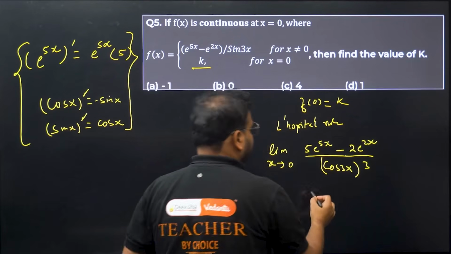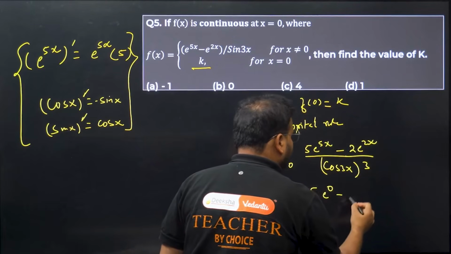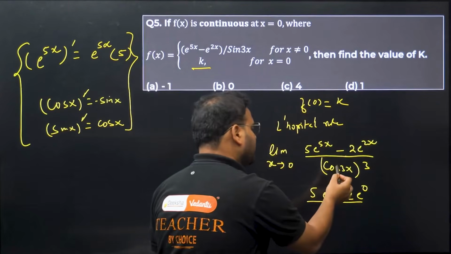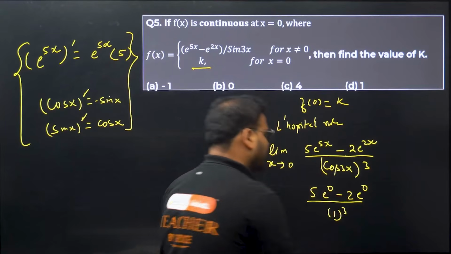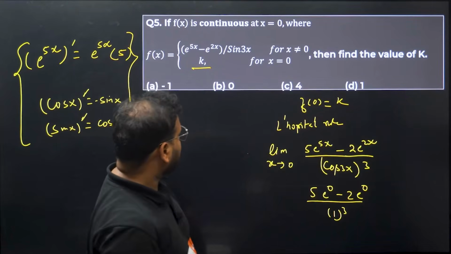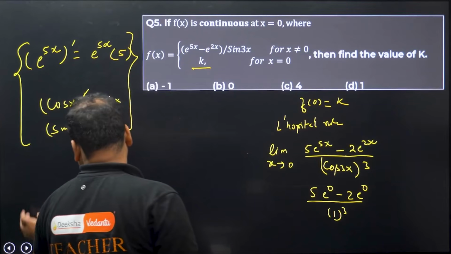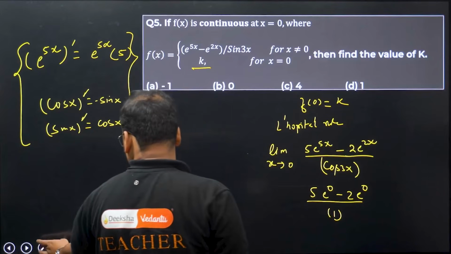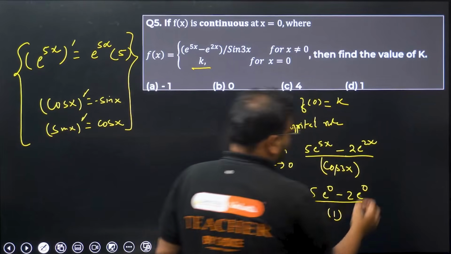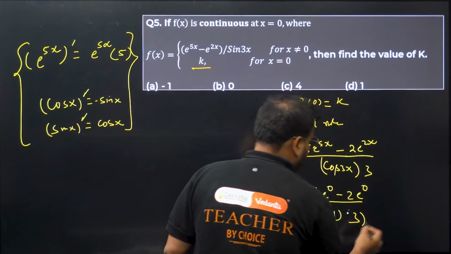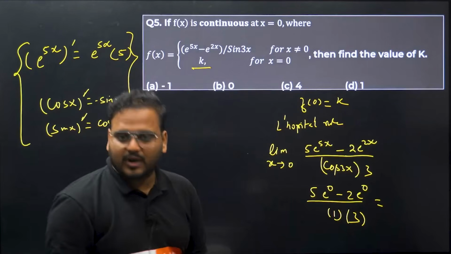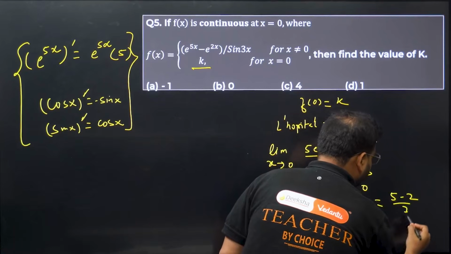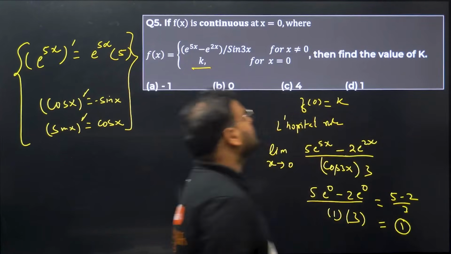When I do that, I get 5 times e power 0 minus 2 times e power 0, divided by cos 0 times 3. Cos 0 is 1. Not 1 power 3, it's 1 into 3. Excuse me, I made a mistake. So I get 5 minus 2 by 3, since e power 0 is 1. The answer is simply 1.